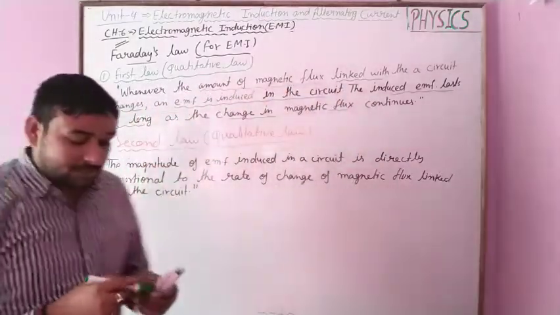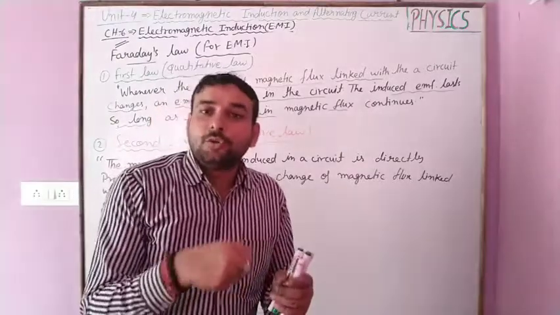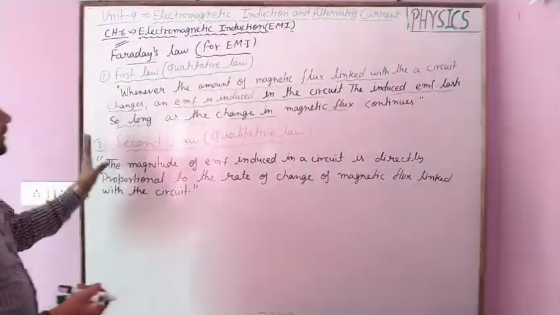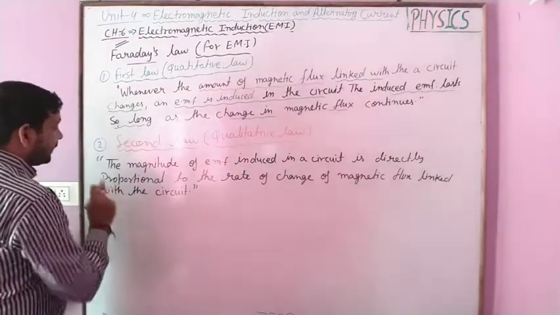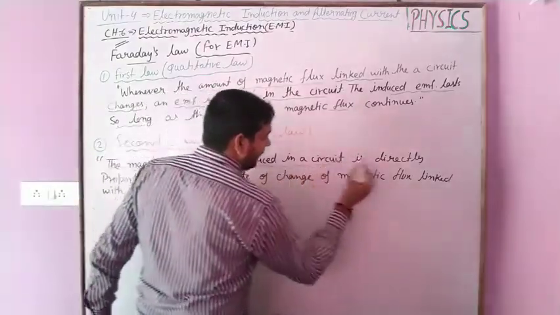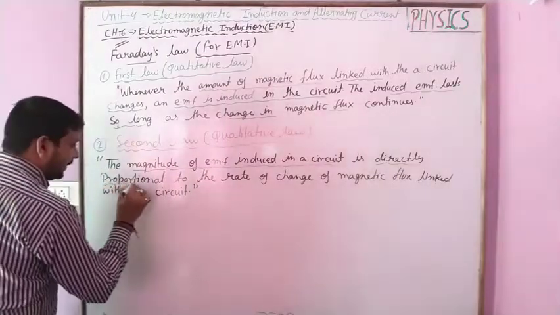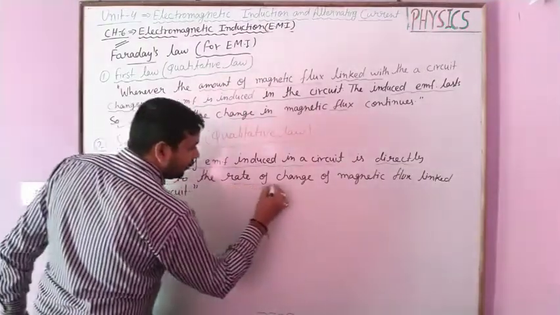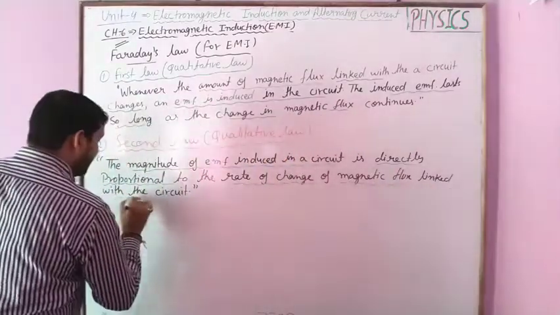And the second law is: the magnitude of the EMF induced in the circuit is directly proportional to the rate of change of magnetic flux linked with the circuit.